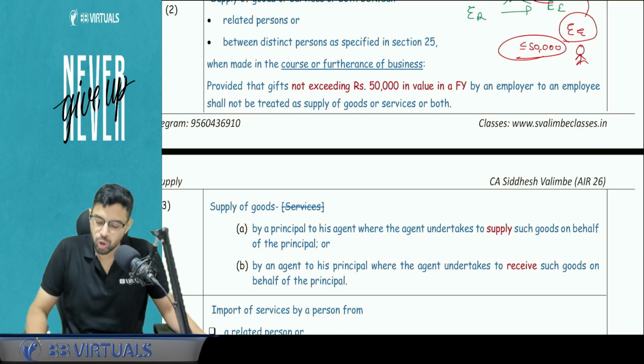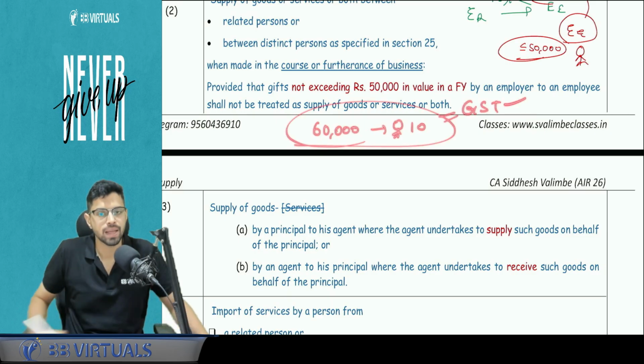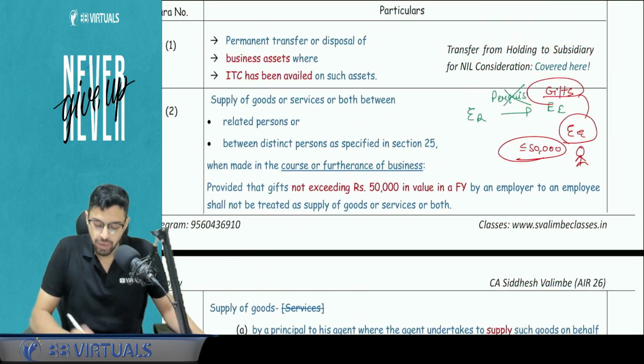Yes. So if tomorrow the question says that the employer gave 60,000 gift to each of 10 employees, then 6 lakh rupees will be under GST obligation. Is this clear? Next, one more point to be noted, because in the next point I'm going to focus on that more.